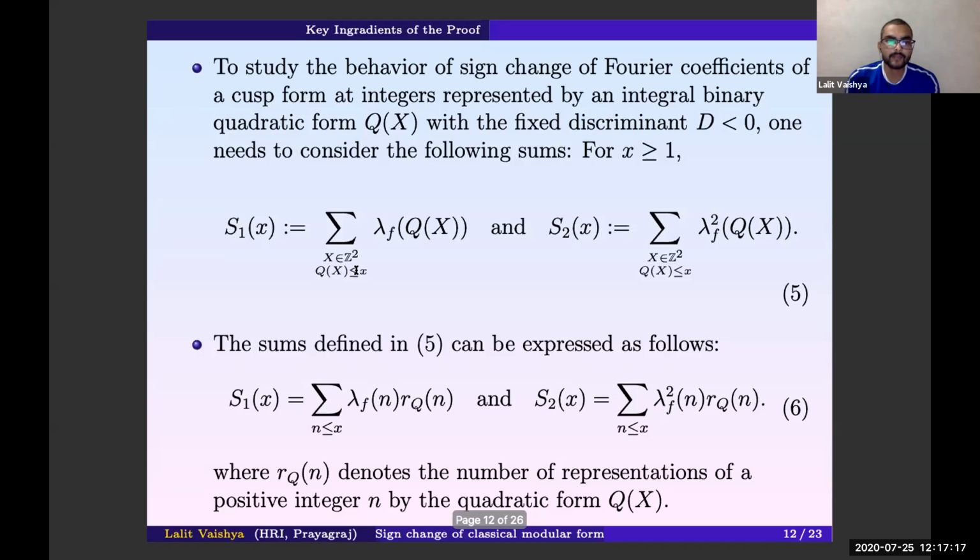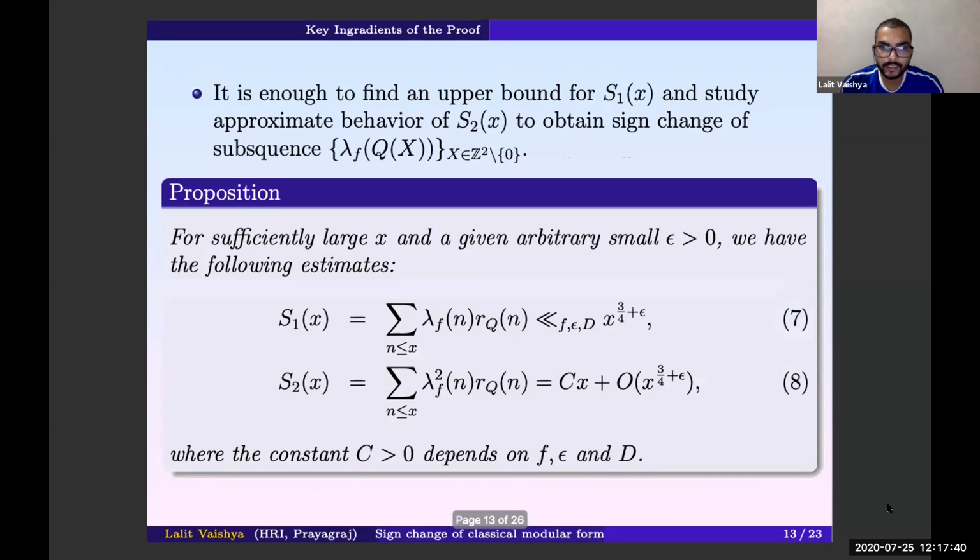So this sum, we can write it as a lambda f r_q(n). So if you write n equal to this one, then this lambda n repeats r_q(n) times. Similarly S2. And this r_q(n) is the number of representations of n by q_x. So it is enough to consider the upper bound for S1 and the approximate behavior of S2. So precisely we'll prove the following proposition.